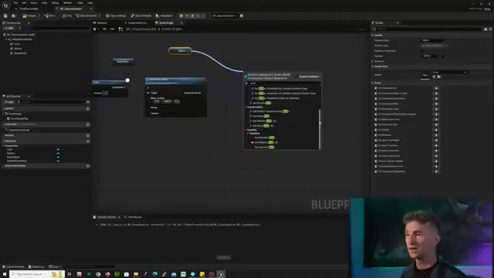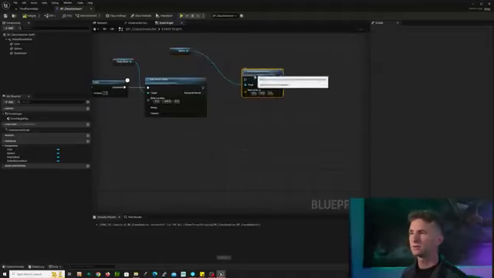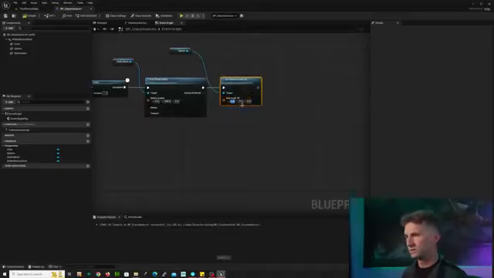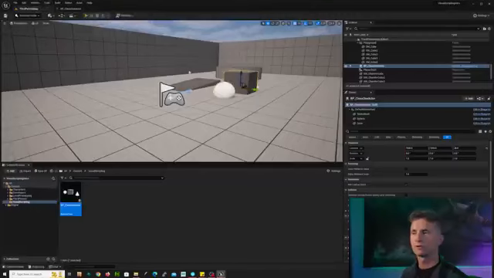We can. We can set the relative scale in 3D, or we can set the world scale. So let's just set the relative scale. And I'm going to make relative scale of... Oh, this is going to be interesting. We need to see what this is going to do. If we set a relative scale of 1, 1, 1, let's see if our sphere changes size. Compile and save before we move on.